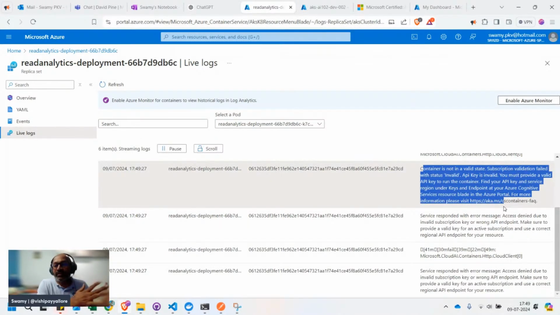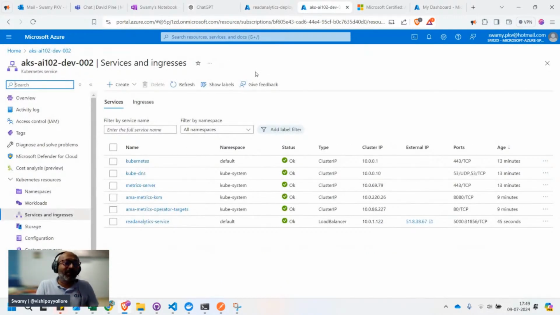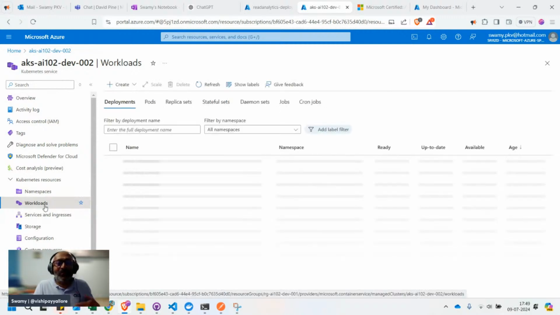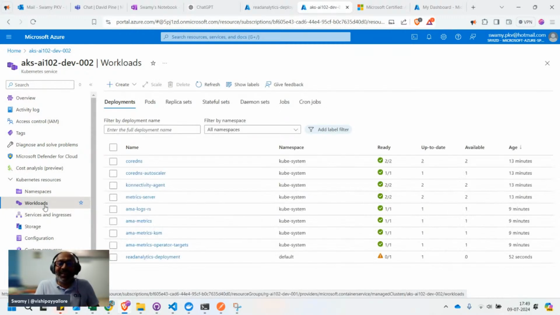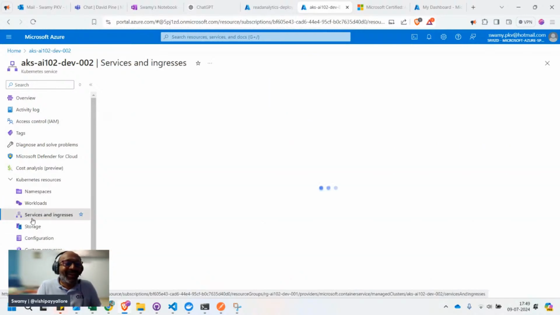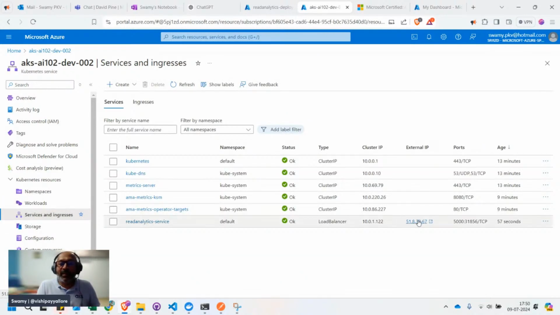We saw this in our local Docker, we saw this in Azure Container Instance, and now we are seeing the same in Azure Kubernetes Service. I'm happy. So let's come back and see this. This is not what I wanted to see. I wanted to see an error. Oh, there you go. I'm very happy now. So that's the public IP.